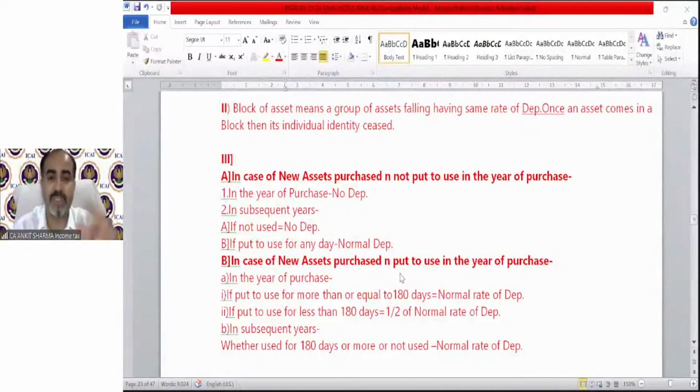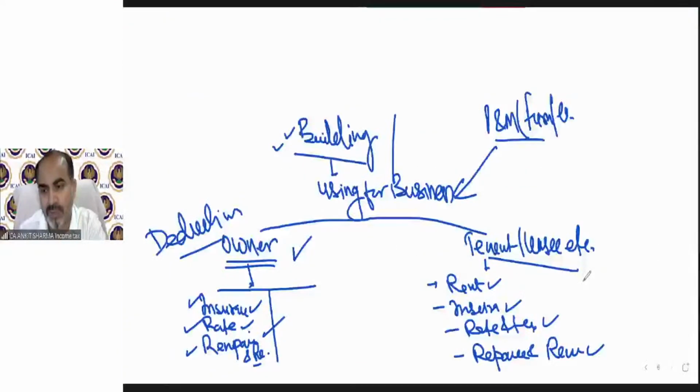So I made all the chart diagrams for you, but I will not upload them right now. I'll upload them after our 5 sessions of PGBP. So let's move on to the provision to find out when we need to apply the 50% rate, when we need to apply the 100% rate, and when we are not going to charge any depreciation.